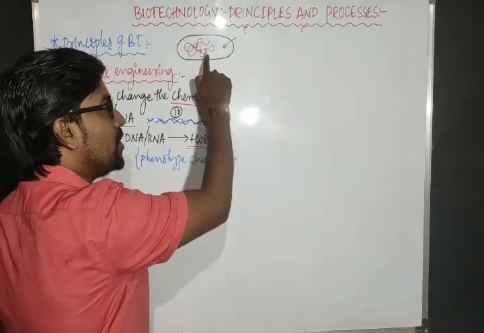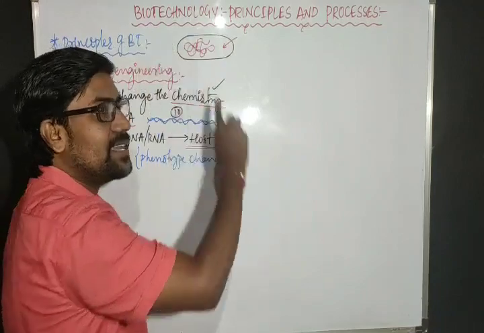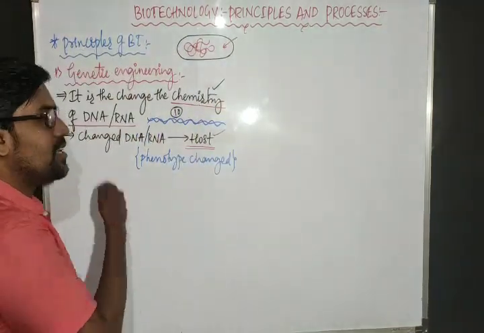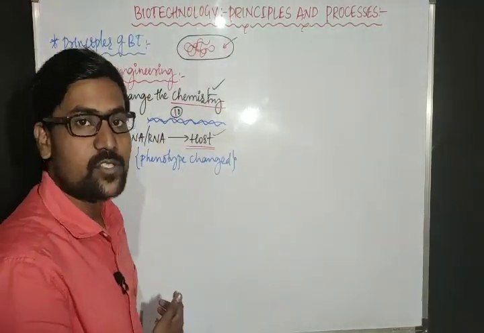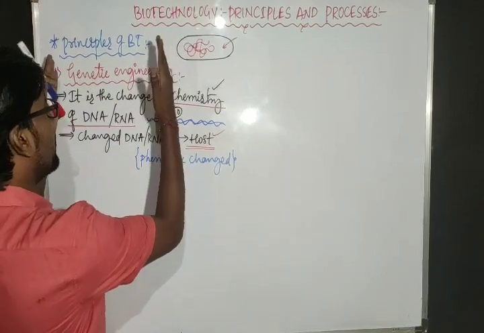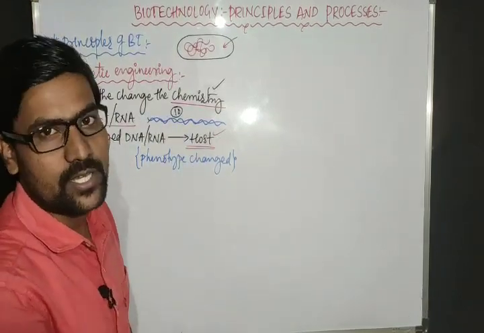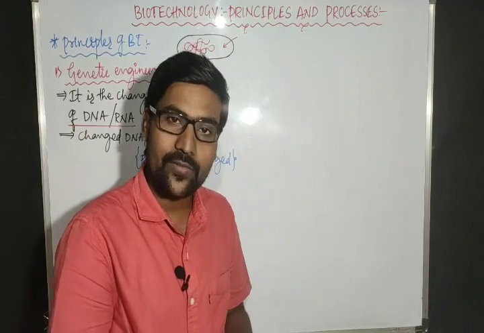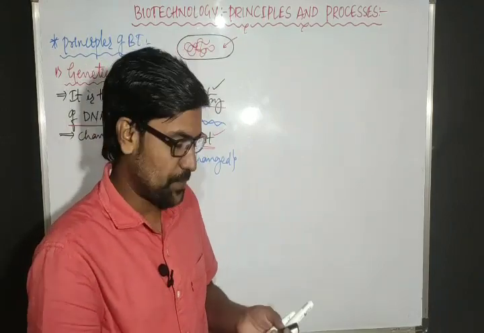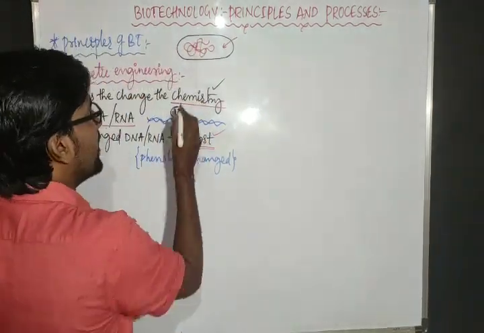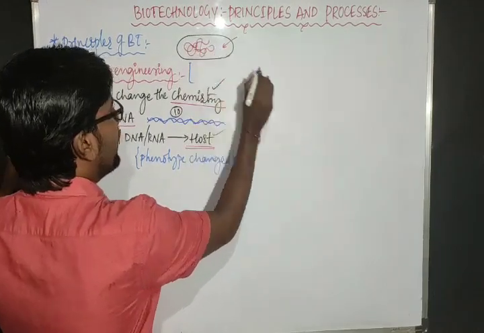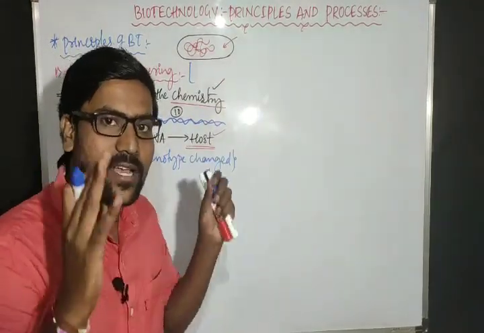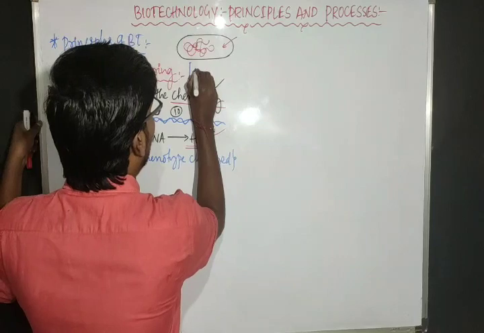After adding that insulin gene, chemistry of the DNA gets changed. So that whole process we will refer to as genetic engineering. And genetic engineering, actually this process, this idea is given by Paul Berg.